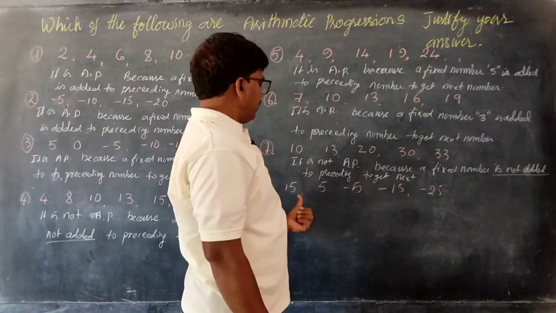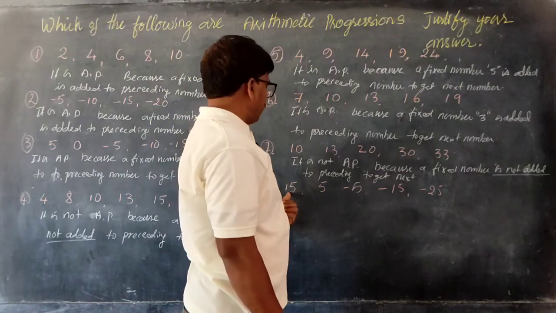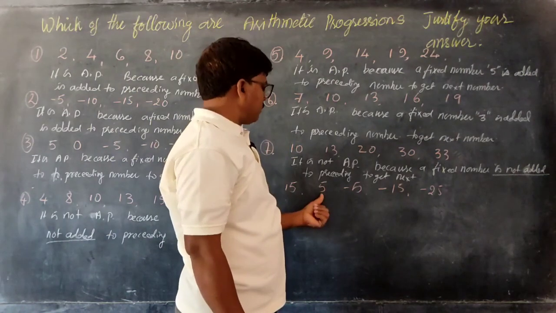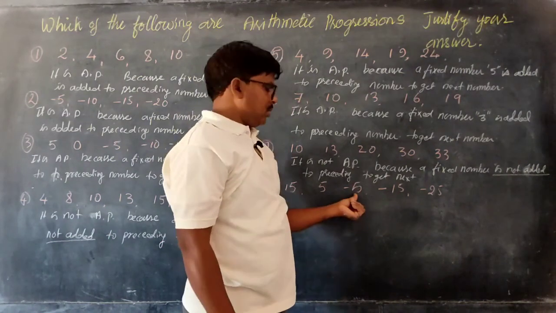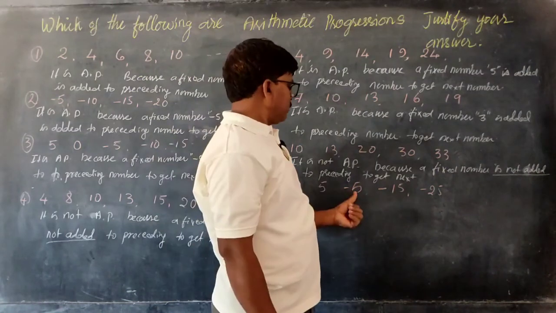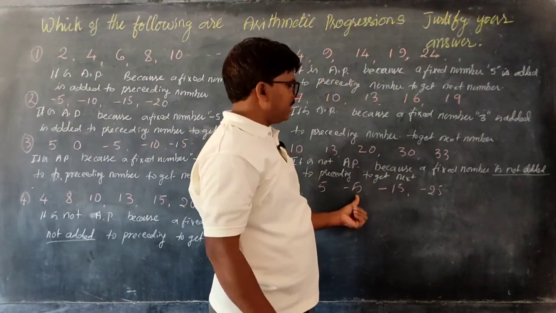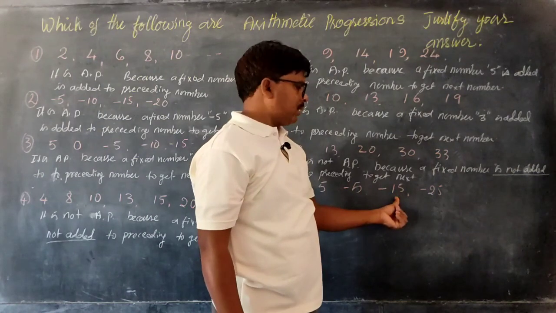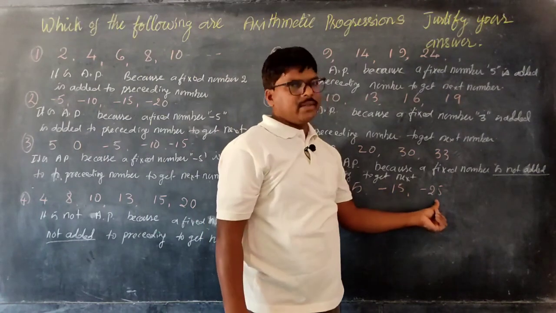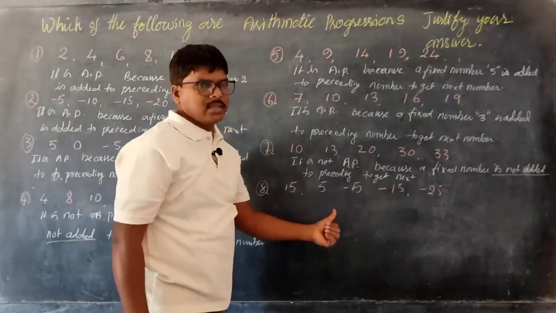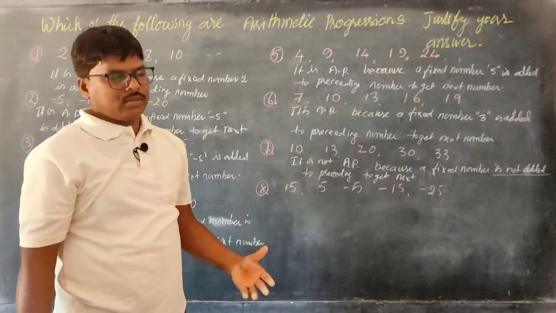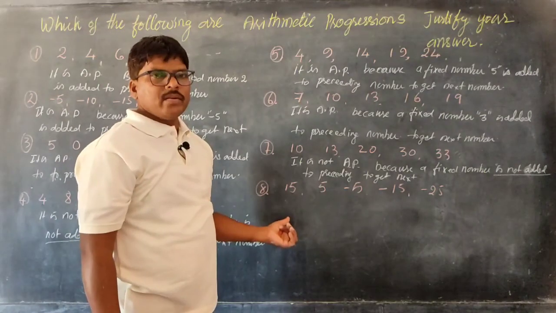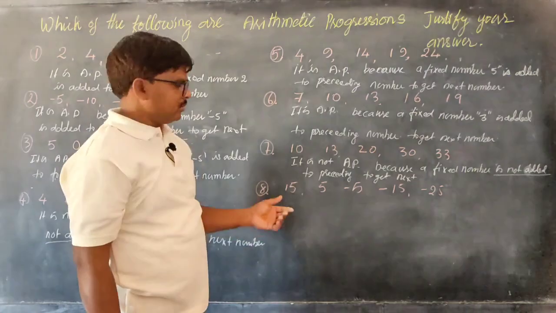Minus 10 is added to this 15 to get 5, minus 10 is added to this 5 to get minus 5, minus 10 is added to get minus 15, and again minus 10 is added to get minus 25. A fixed number minus 10 is added to the preceding number to get the next number.